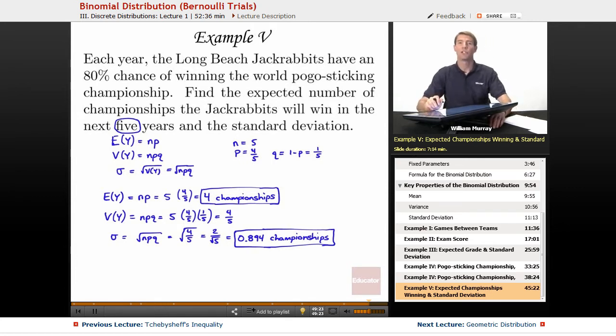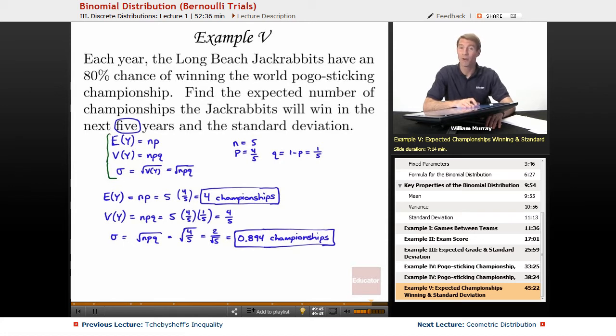Just to remind you where everything came from, I got these formulas for expected value, variance, and standard deviation straight off the 3rd slide of this lecture series. Those correspond to the binomial distribution. Make sure you're working with a binomial distribution before you invoke those formulas.